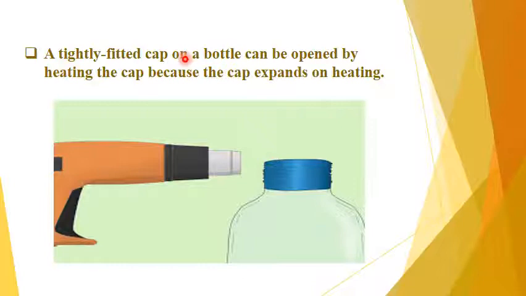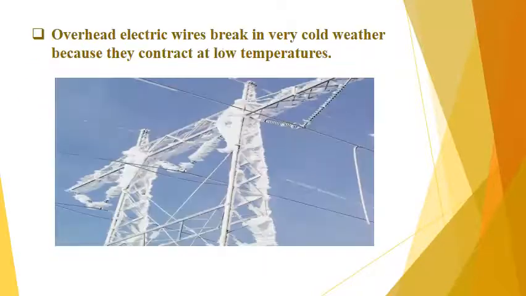A tightly fitted cap on a bottle can be opened by heating the cap, because the cap expands on heating. Heating guns are sometimes used to heat the cap of a bottle that is tightly fitted, and because of that heat the cap expands and we can easily open the cap of the bottle.